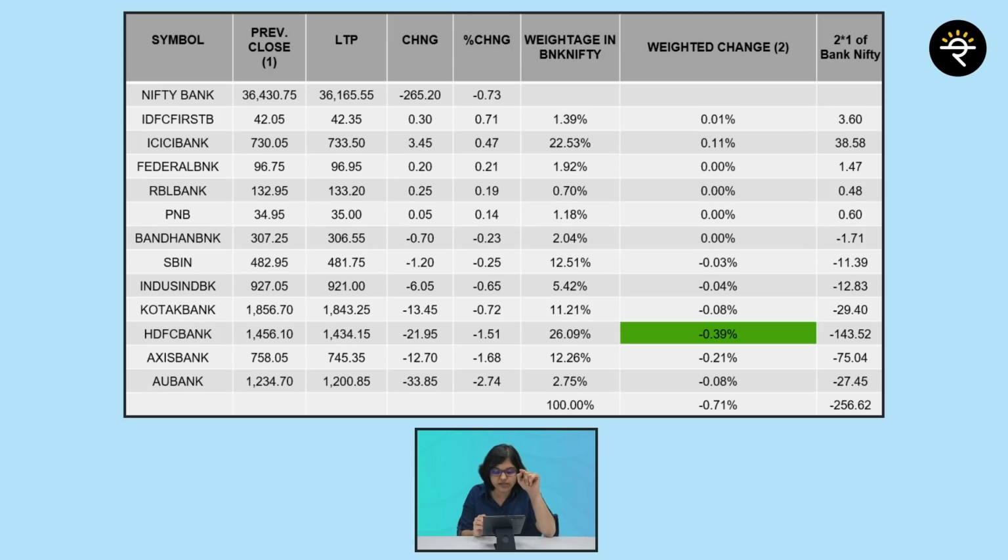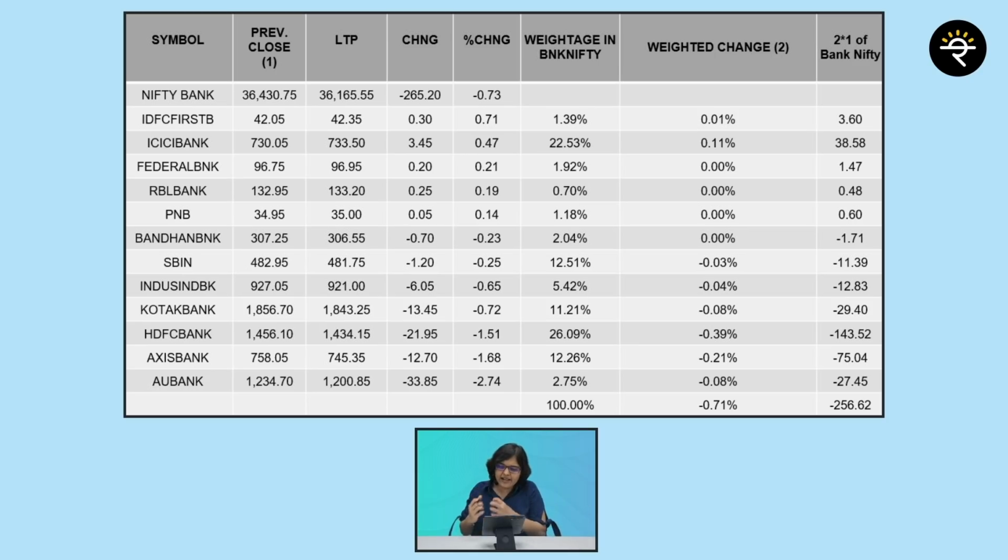Now if you check HDFC Bank, what is the calculation? Minus 0.39% multiplied by 36,430.75, which is coming to minus 143.52. You might have seen experts say that HDFC contributed to a 143 points fall in Bank Nifty. This is how that 143 points fall is calculated.